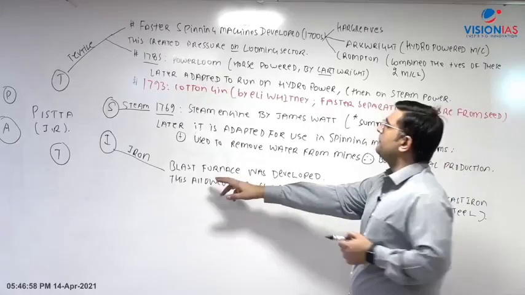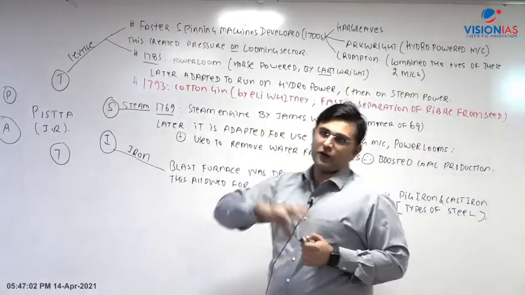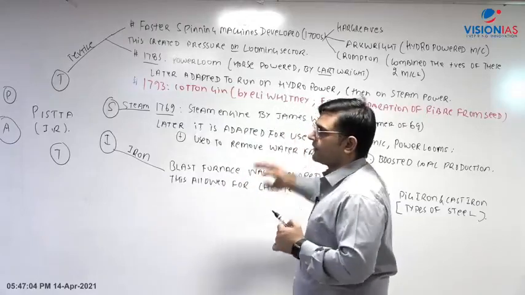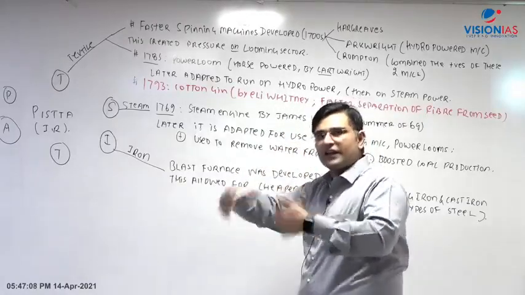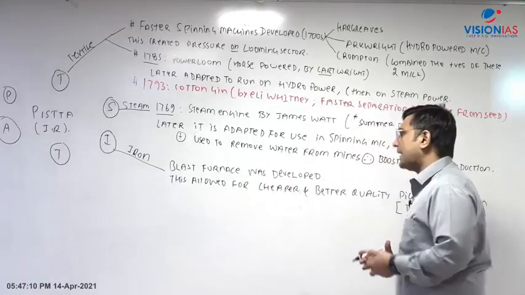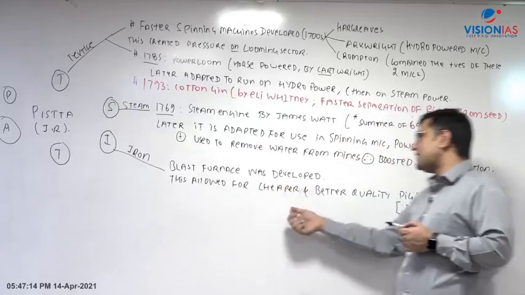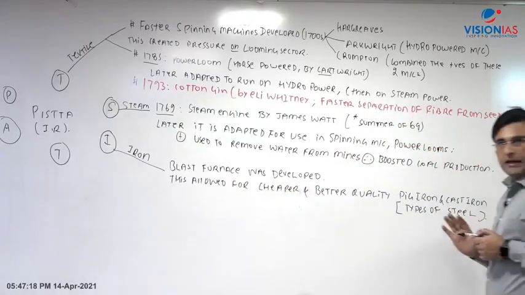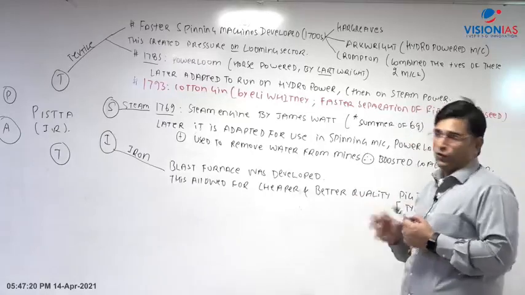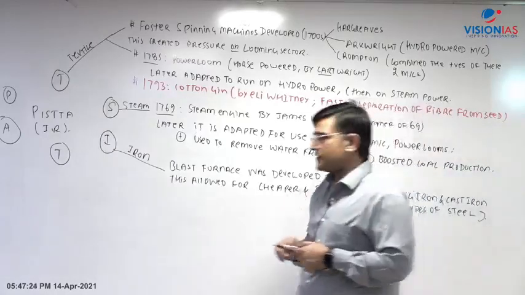Okay. So basically blast furnace is developed, and this particular thing you can go and read in your ninth class books and so on. Okay. Blast furnaces run on coke, right? So they used to run on coke. So basically conversion of iron into steel, that is their role. So therefore blast furnace was developed. This allowed for cheaper and better quality pig iron and cast iron. These are the types of steel, right? So therefore since they are better quality, you will have better quality machines. Since they are cheaper, therefore the cost of machines will come down.